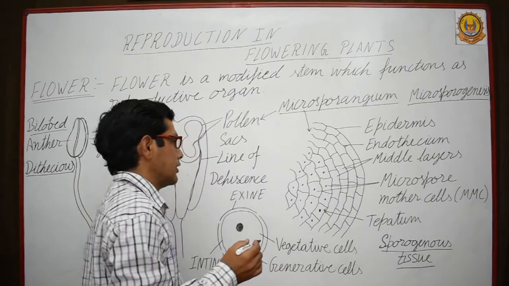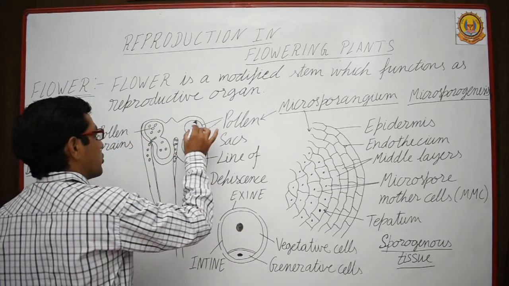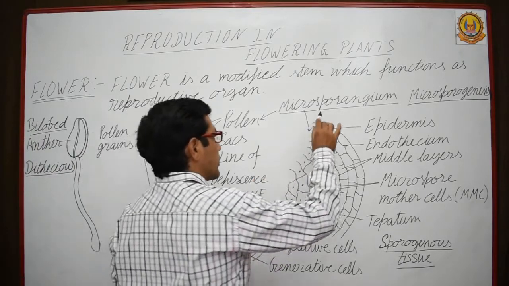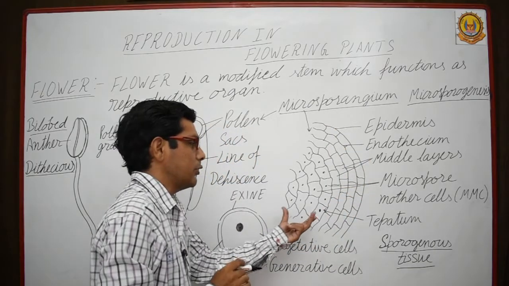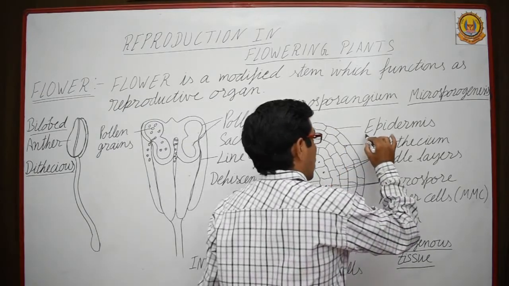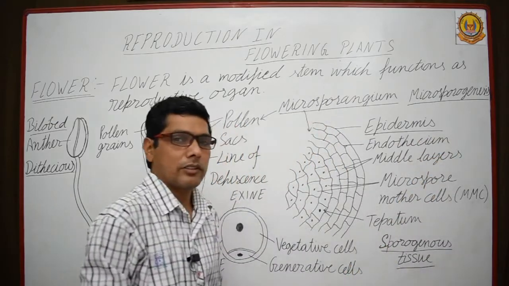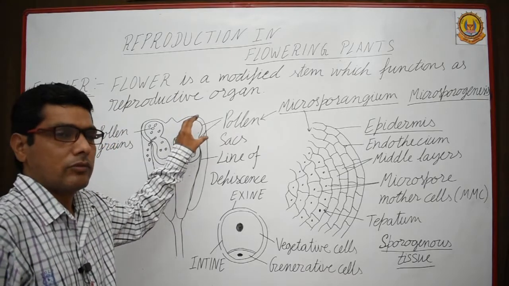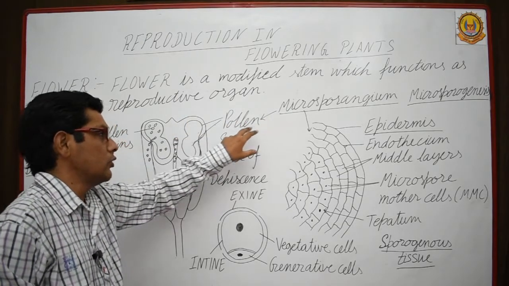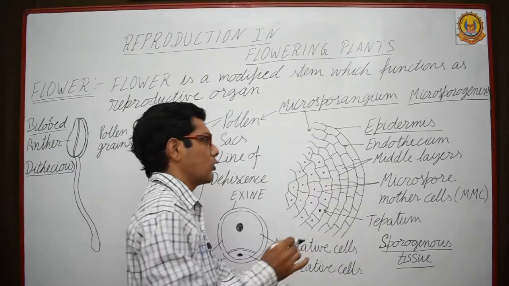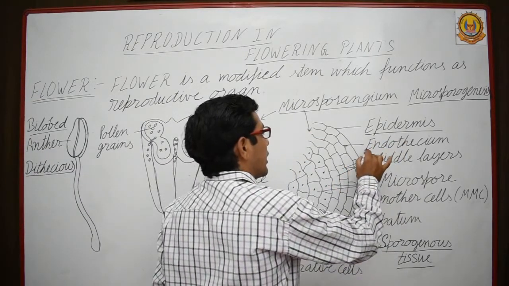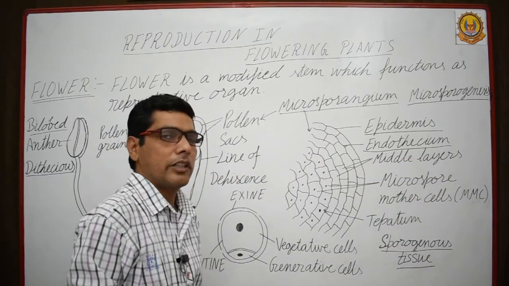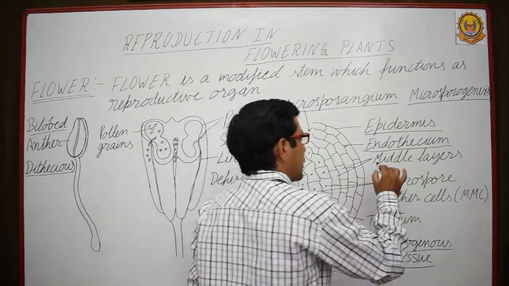So let's see what is there in each pollen sac. When it is in young condition, it is known as microsporangium. Here is the enlarged view of this microsporangium, which will further differentiate into pollen sacs. The outermost layer is the epidermis, and then the endothecium is the next layer, and then 3, 4, 5 layers, which are known as middle layers.